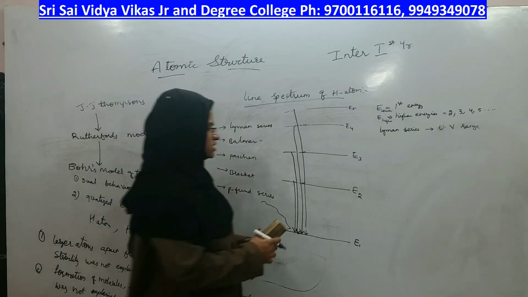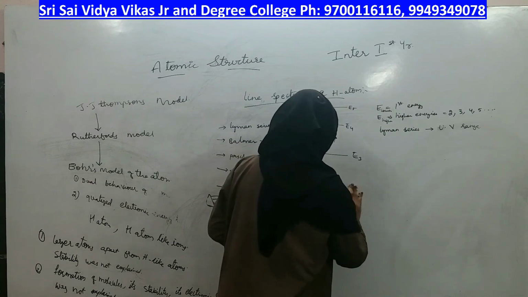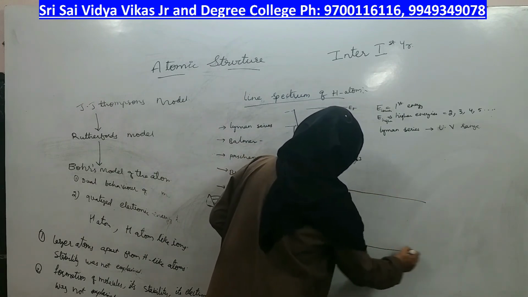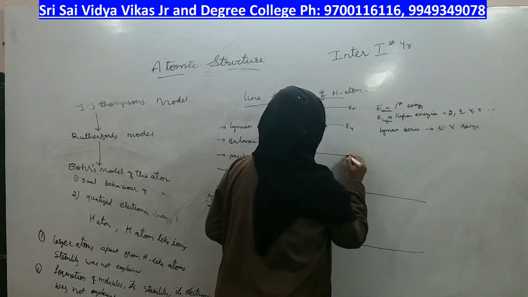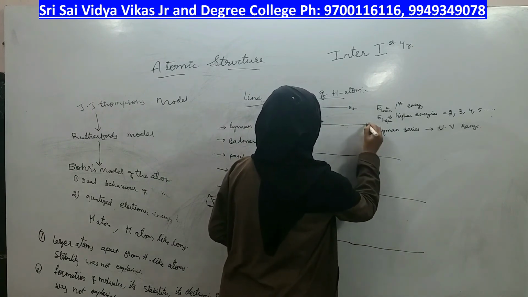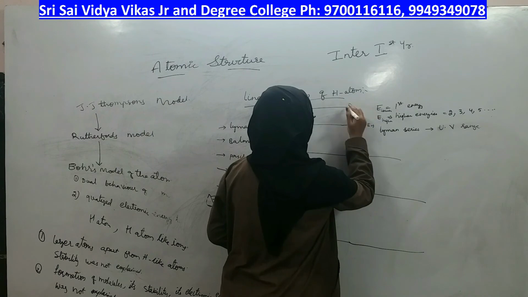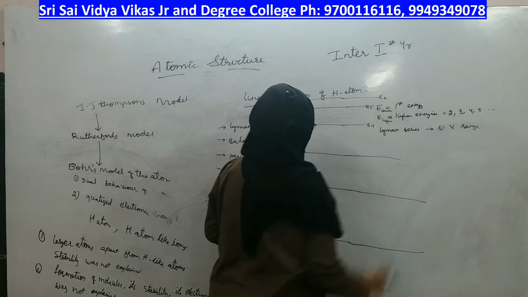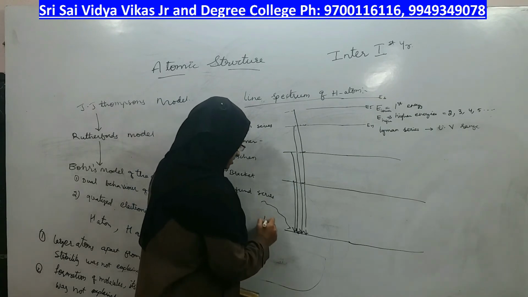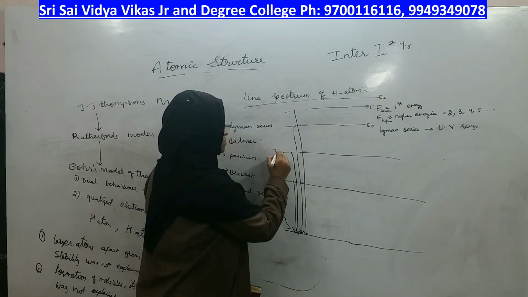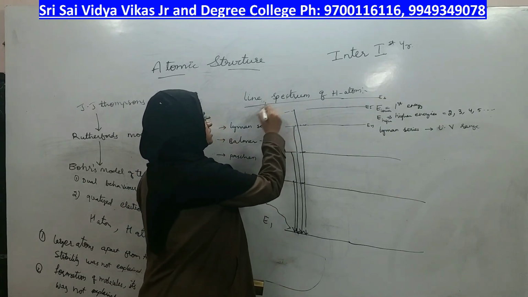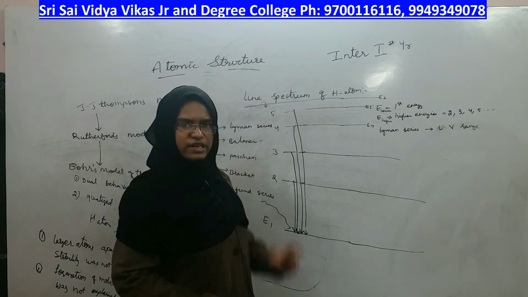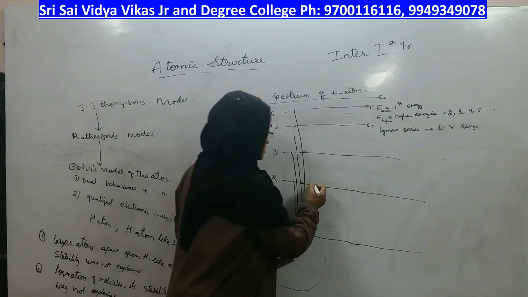Coming to the next series, right? In the next series, this is 1, 2, 3, 4, 5, 6. The lower energy state itself is second.